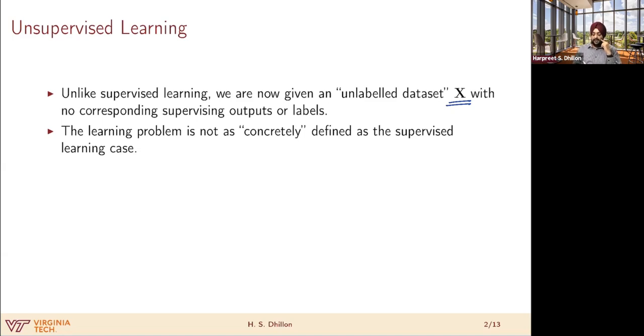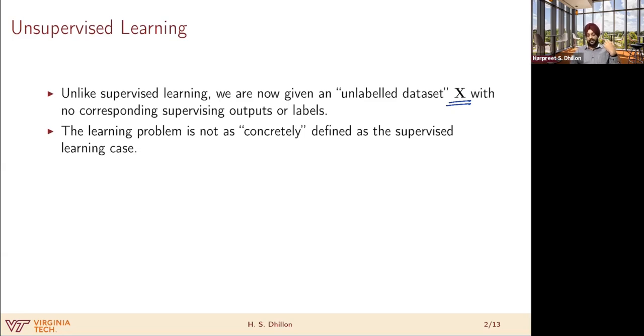But those data points do not have any corresponding supervising outputs or labels. There is no Y corresponding to each X, which is the main difference between unsupervised learning and supervised learning.